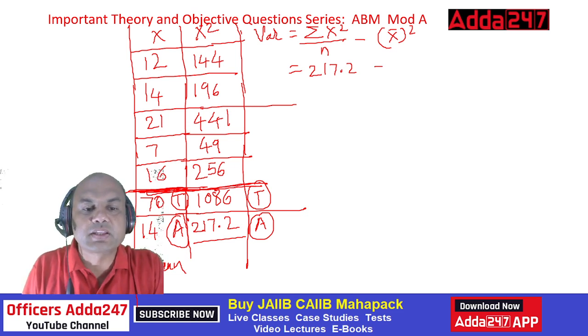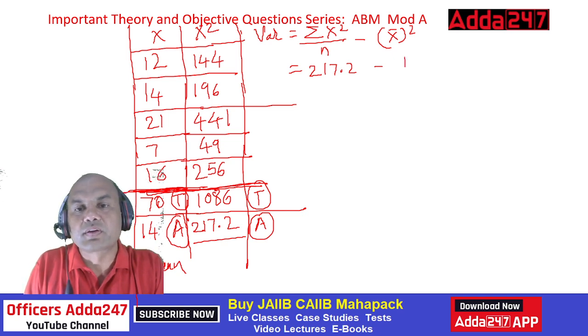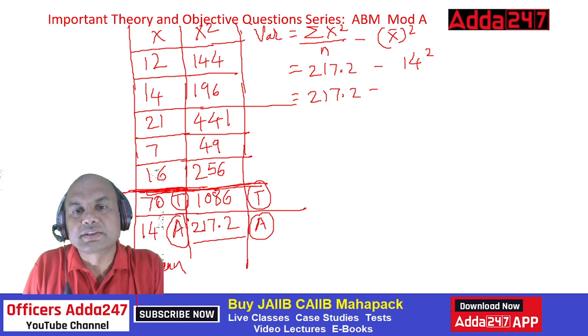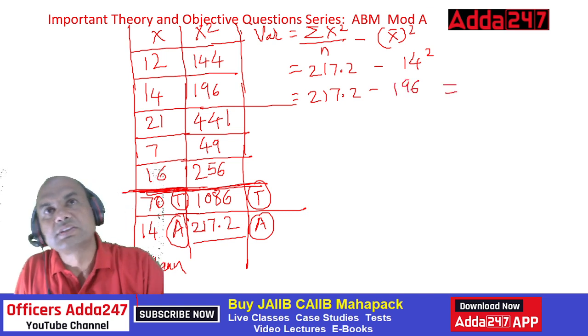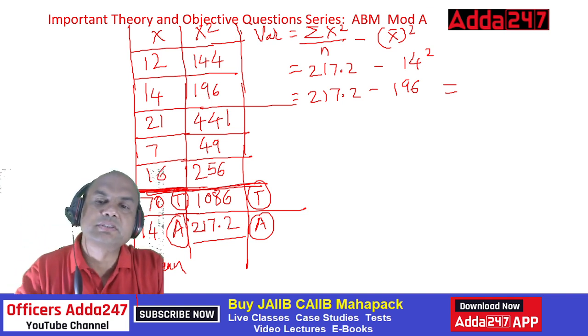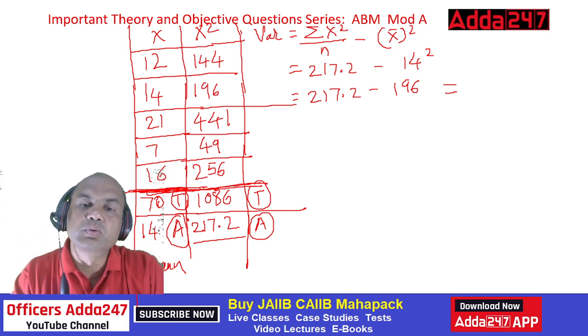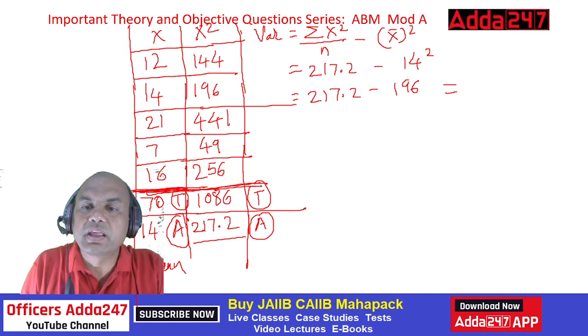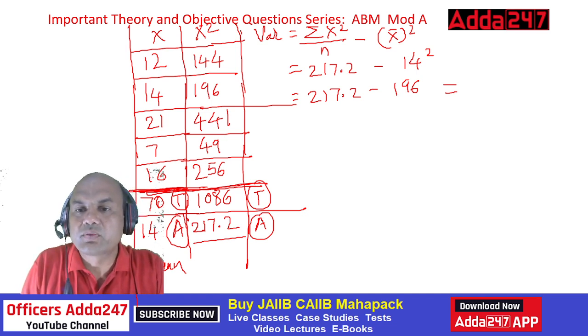Minus x bar square. What is x bar? 14, right? So 14 square. Do it now: 217.2 minus 196. Just now we did it, 14 square is 196. So 217.2 minus 196 is 21.2, right?